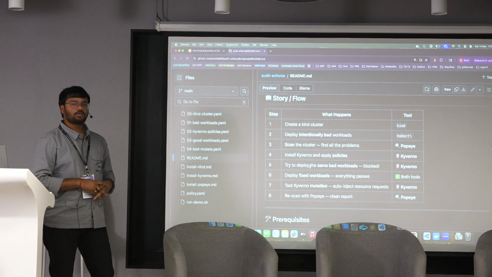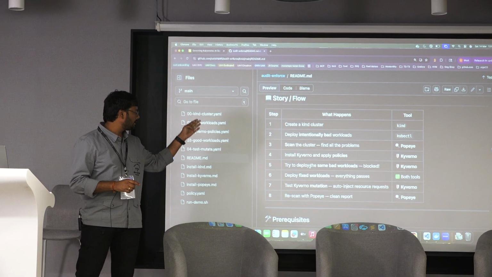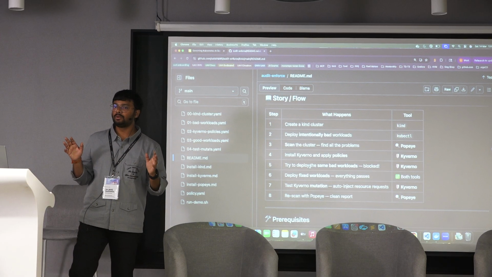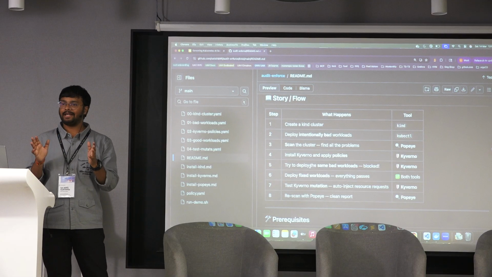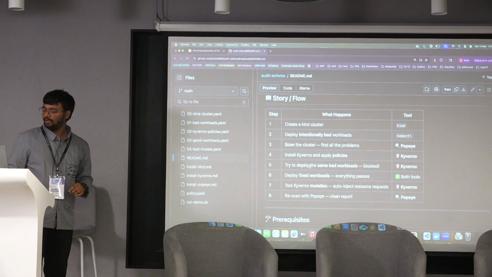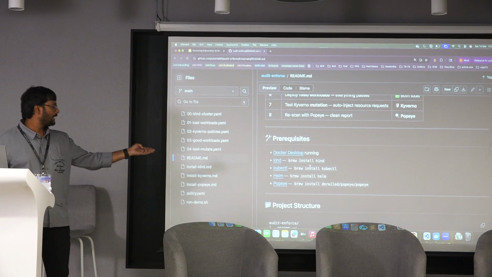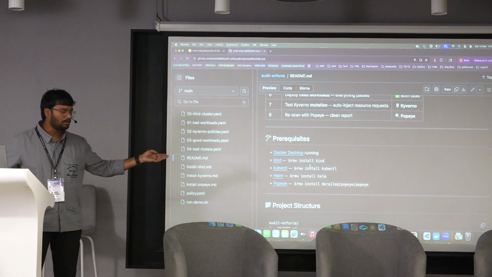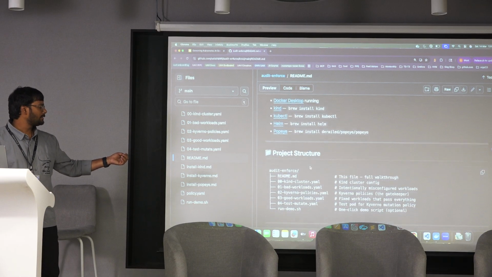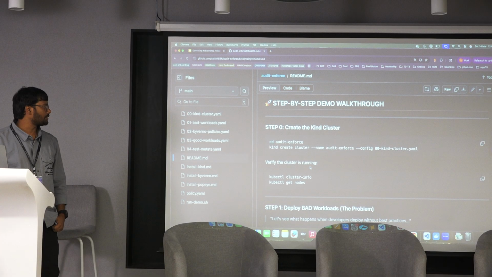At the last, we will also see the mutation policy, how the mutation works. Up to the 6th step, we are going to see the validation. In the 7th step, we will see how mutation exactly works. These are the prerequisites. I already gave the links, so you can go and install them if you don't have them. And this is the project structure and the step-by-step demonstration.